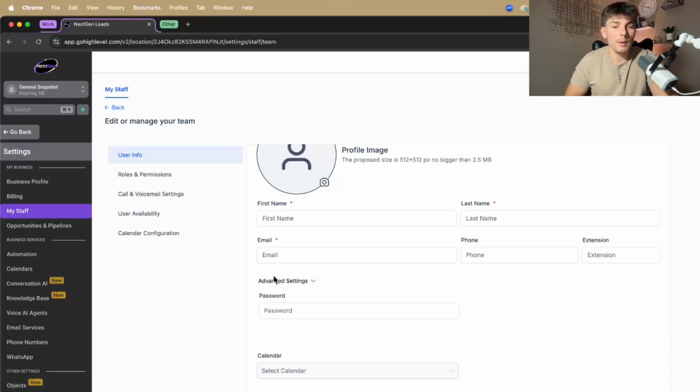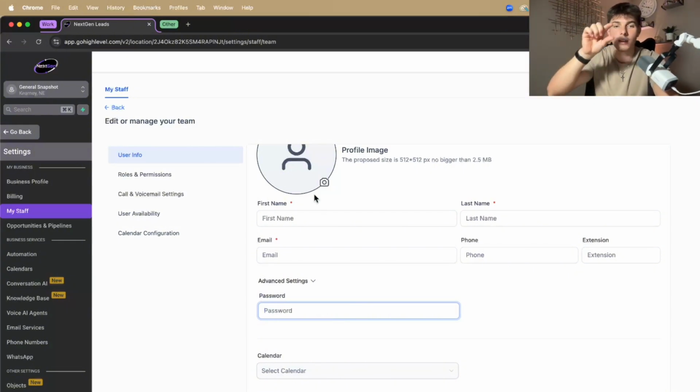And you can give them a password just by clicking advanced settings right here. Again, there's also going to be a section right under this that says send verification. It'll send them another email to help them log in. But yeah, you can set a manual password and then they can go to nextgenofleads.com, click sign in, and then put the email and the password to log in.